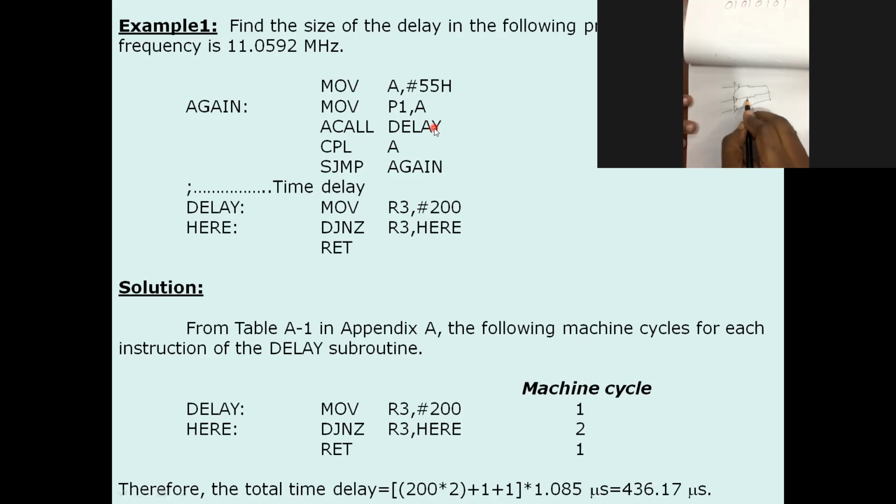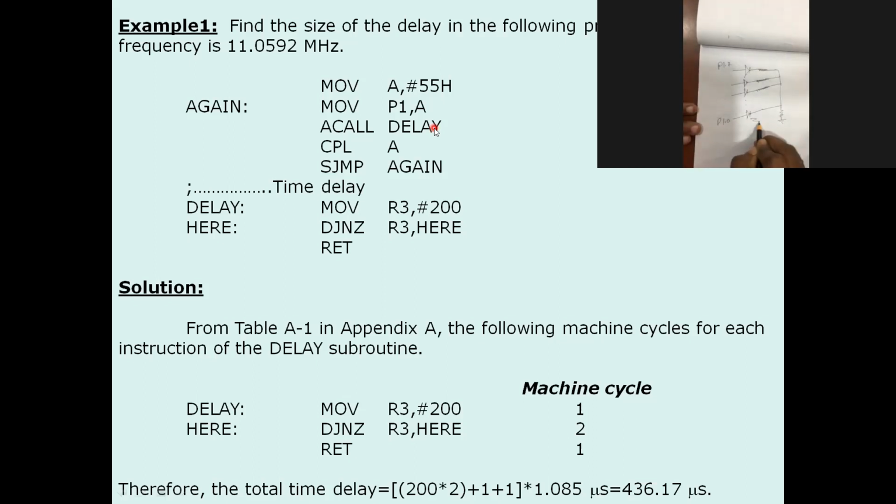You can connect directly also, given the last one LED. This is P1.7. This is P1.0. All are LED connected. How many LED is there? 8 LED is there, right?